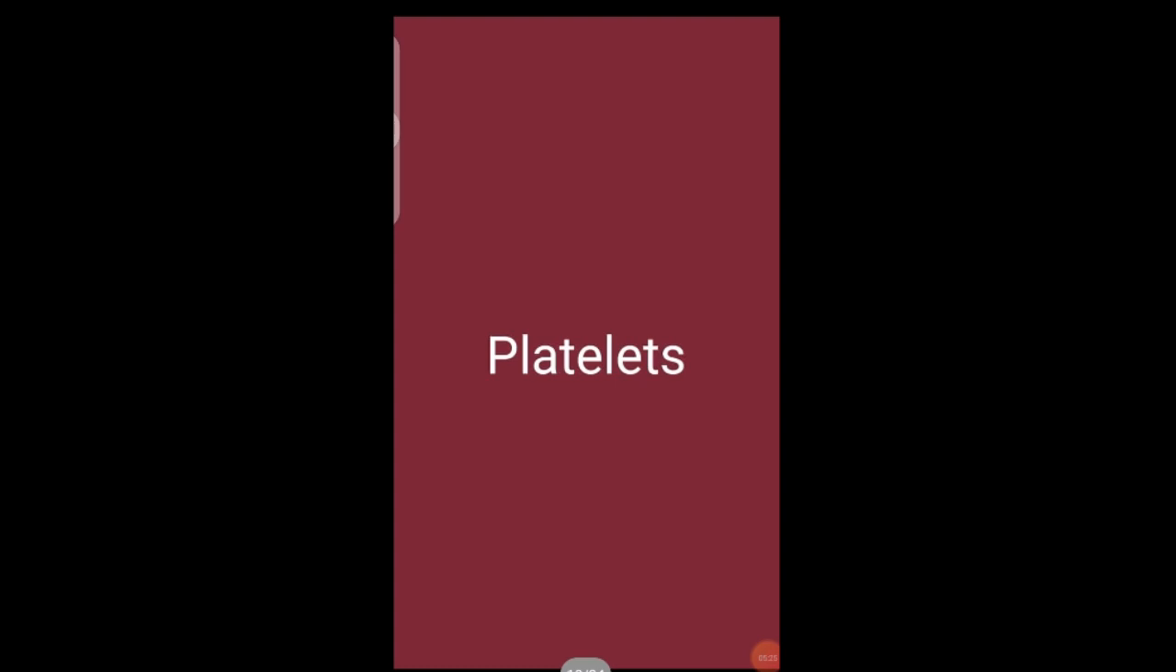Now we will talk about the platelets. What is the function of platelets? The main function is to clot the blood. When you have any injury, your blood will be clotted over there because of the presence of the platelets. If the platelets are lacking, then the clotting of the blood will be decreased. So the blood will continuously flow from any injury and it will not clot, which is so dangerous for your